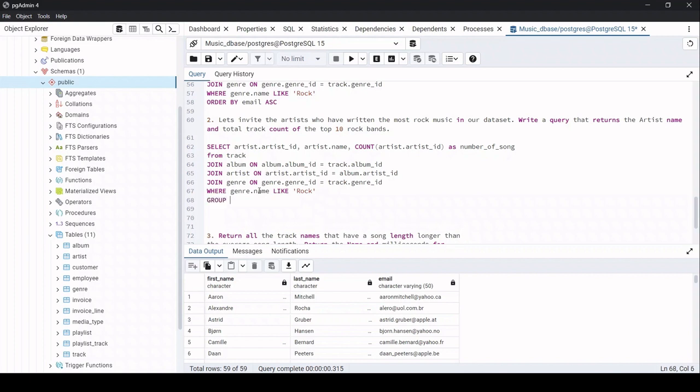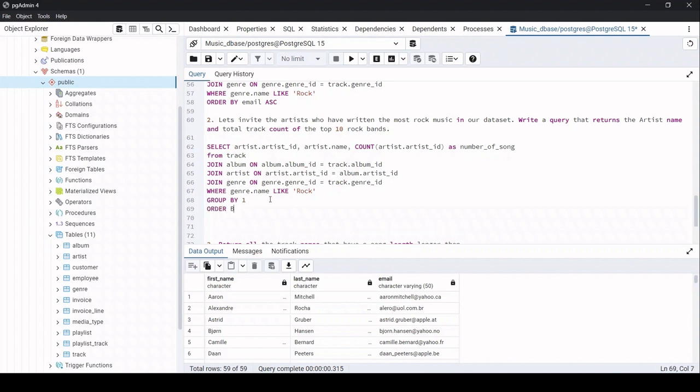And now we need to group this by the artist ID, right? Why artist ID? I have just mentioned that we might have a number of rows for the same artist ID, so the rows might get duplicated and we might not get an accurate result, okay? So for that reason, group by, instead of typing all this artist dot artist ID, we can simply type 1, okay? And if we want to group by the name, then it will be 2, okay? So for now I just need to check my artist ID, so I'll just put group by 1.